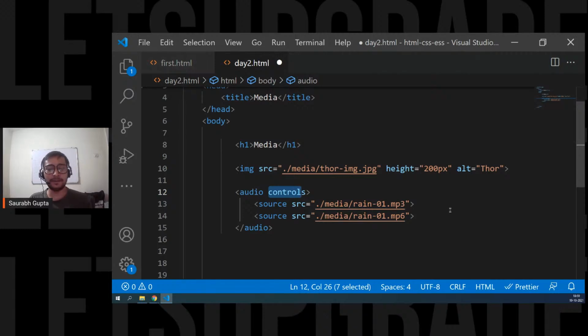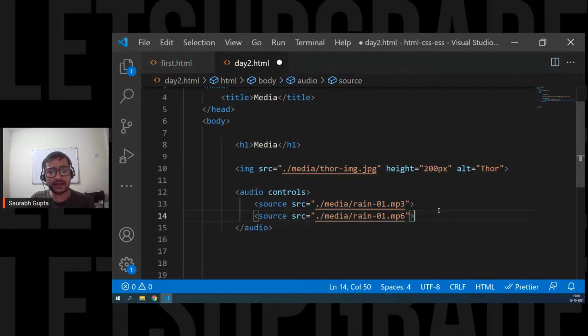Is that cleared, everyone? Guys, are we cleared? So just think of it like this. If MP3 is not supported in Mozilla, in your case, the audio will stop playing. That's why I create one more file format that is supported in Mozilla for the same audio, and I also put it as one more source. So now if I open this in Chrome, this will work. If I open this in Mozilla, this will work. Is that cleared?